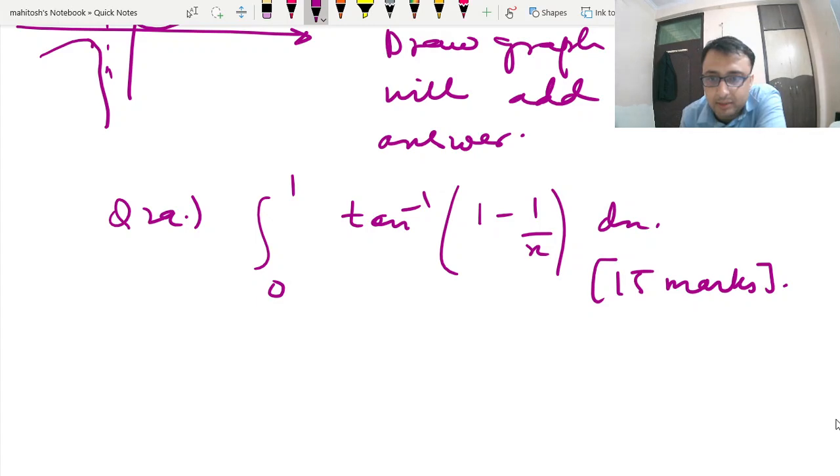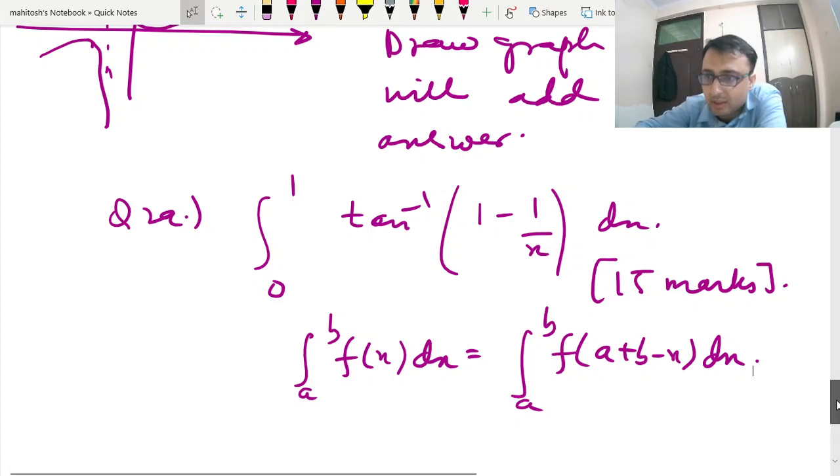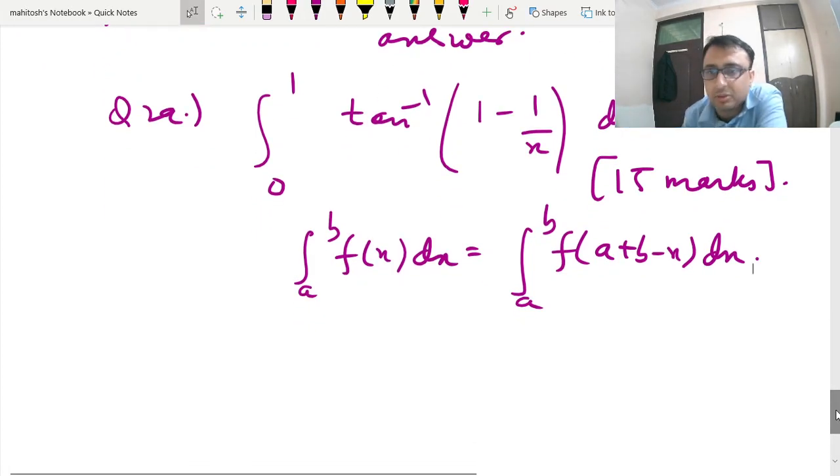There is a property of a to b, and a plus b minus x, which should immediately strike your mind. Another point that should strike candidates is integration by parts. This is a class 12th level question, so the concept of this question is repeated.